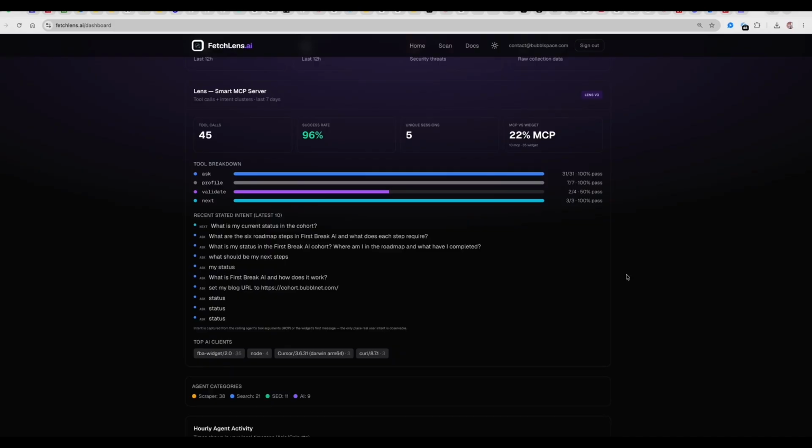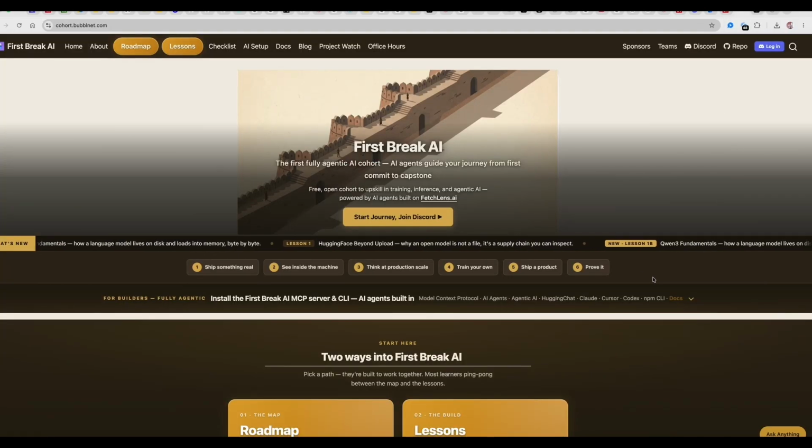This helps you in CRO and content readiness, and you can understand where your content is lacking, both for AI agents and for your users. So a single website, FetchLens.ai, enables you to do both things: see analytics as well as build the entire AI agentic infrastructure. Our entire cohort is powered by FetchLens.ai.